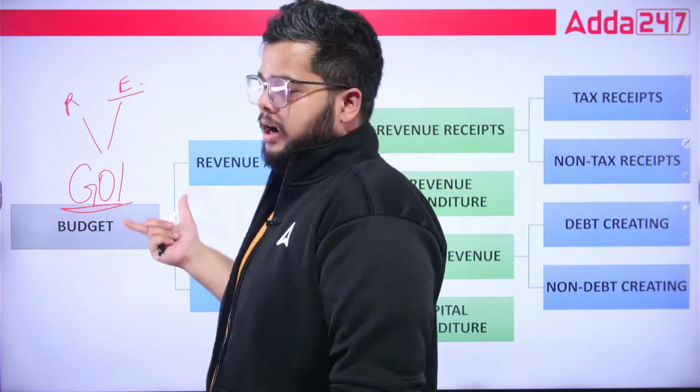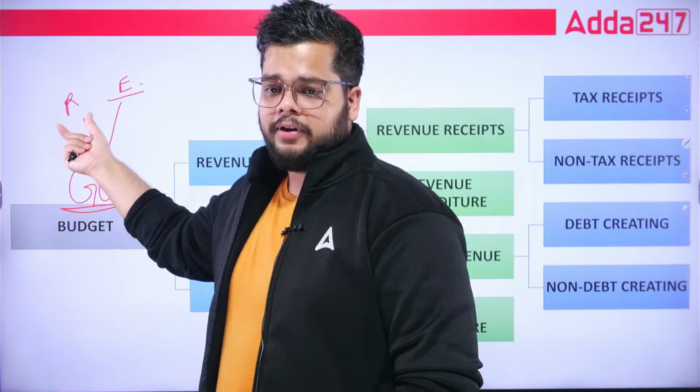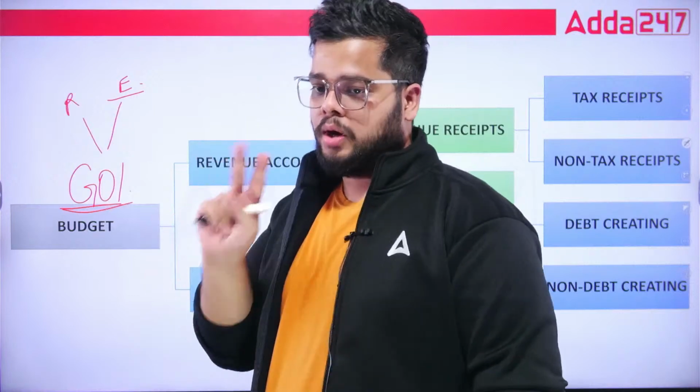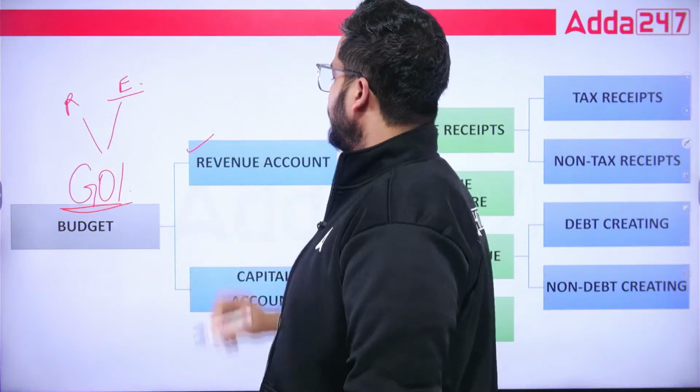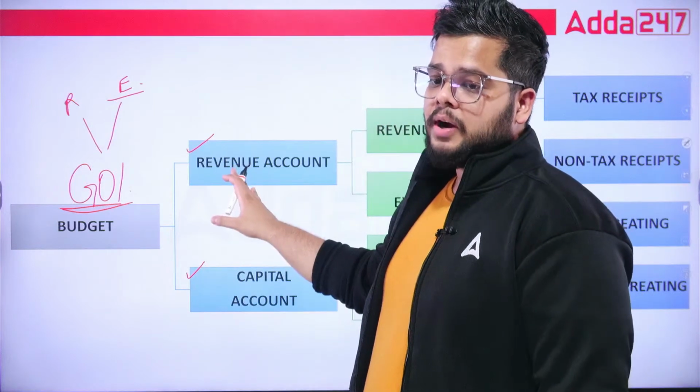Now, which account does Government of India use for their revenue and expenditure? It has two accounts, one revenue account, another one is capital account. What is revenue account?